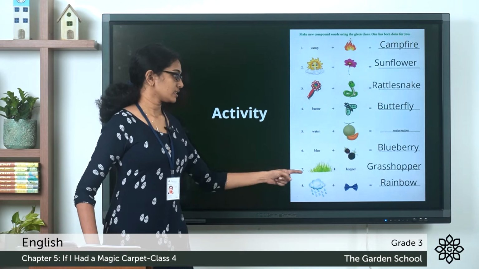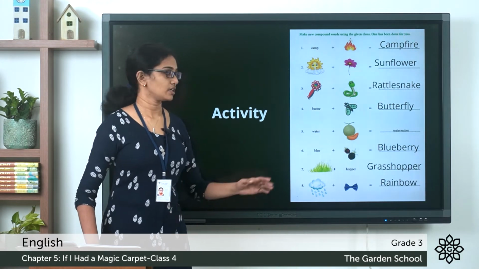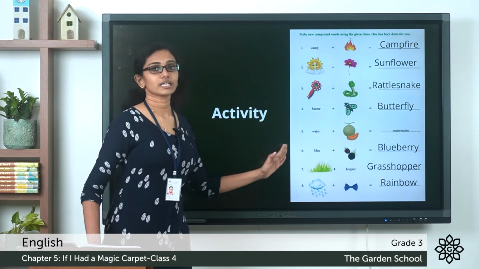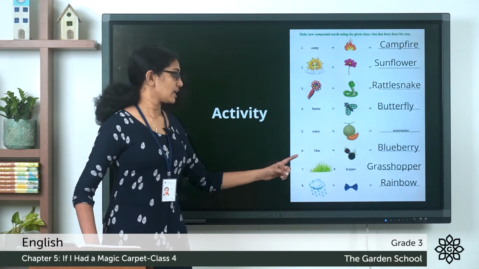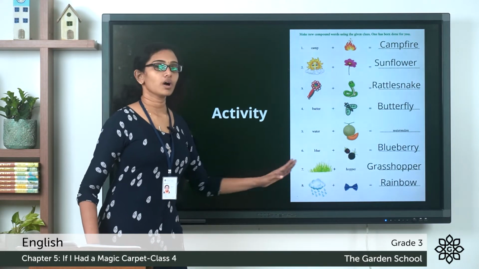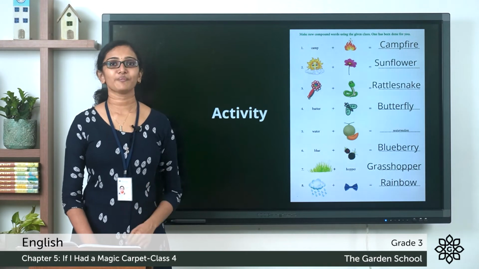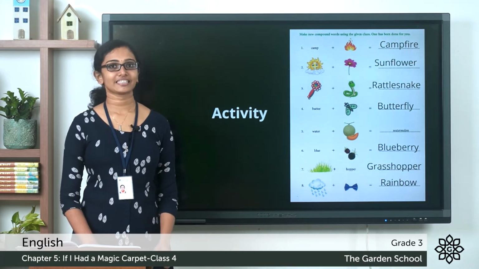Next 7, you have the picture of grass plus the word hopper given there. So grass, hopper, grasshopper. Now question 8, you have the picture of rain and a bow. Rain, bow, rainbow. I hope you got all the words correct. That was fun, right? Now let's move on to the next set of exercises.